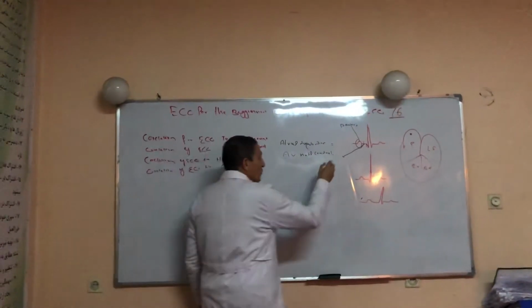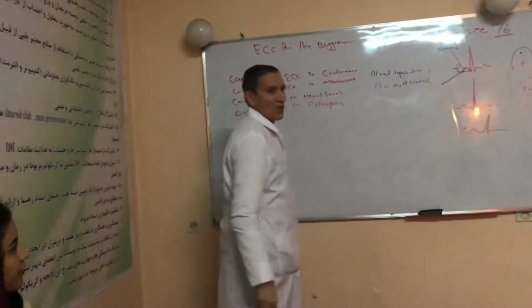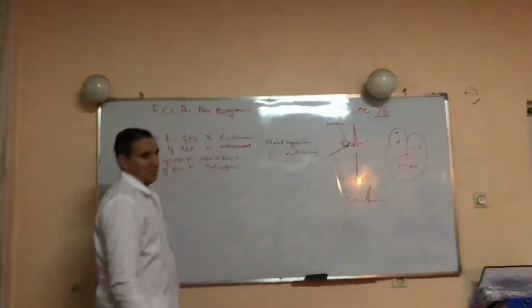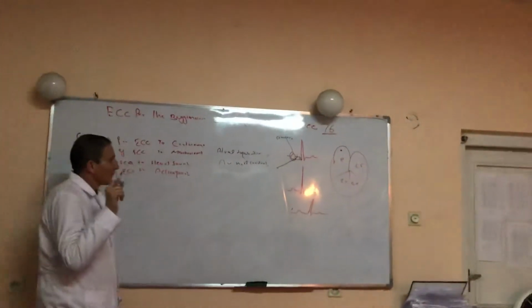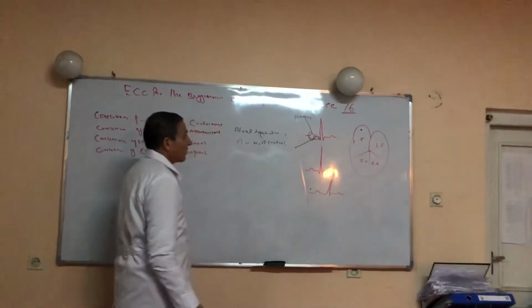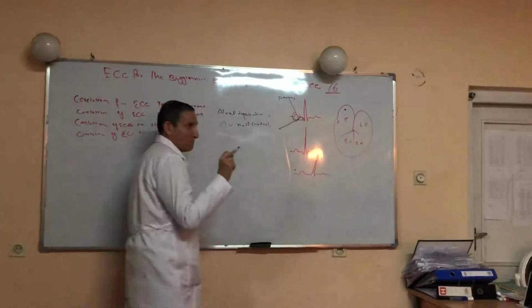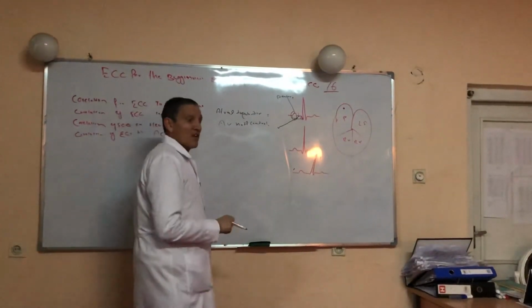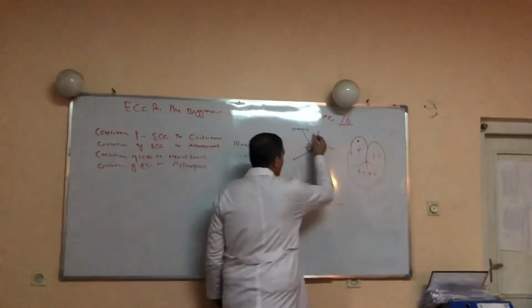Again, we will start. What is from here to here? This is the PR interval. What is the PR interval representing? There are two things, two electrical events. One is atrial depolarization, another is AV nodal conduction. The PR interval also reflects the time required for the impulse to traverse the conduction system before the QRS complex is produced.